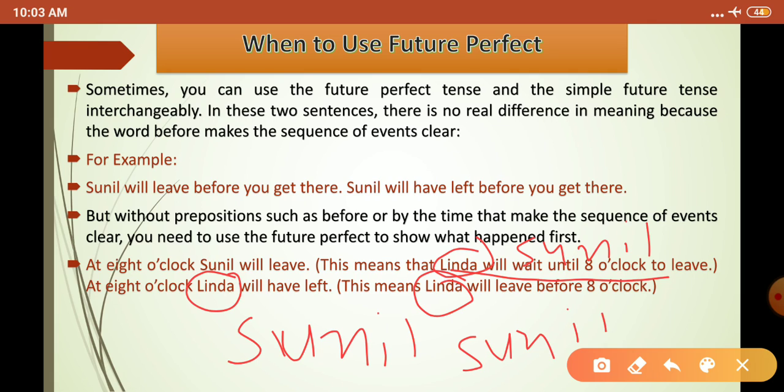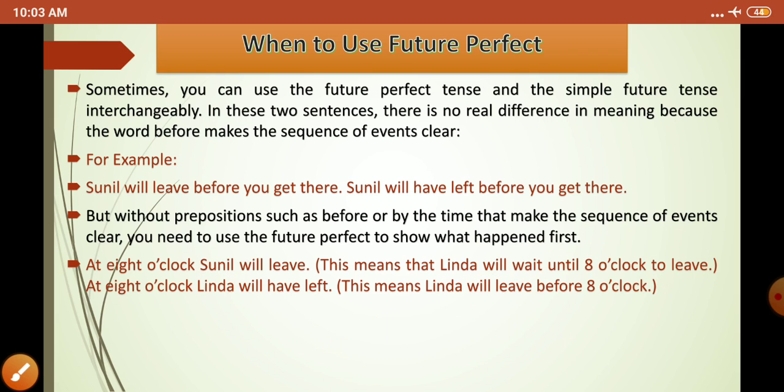This means that Sunil will wait until 8 o'clock, and at 8 o'clock exactly he will leave. And at 8 o'clock Sunil will have left. What does that mean? That means that Sunil will not wait for 8 o'clock. He will leave before 8 o'clock.